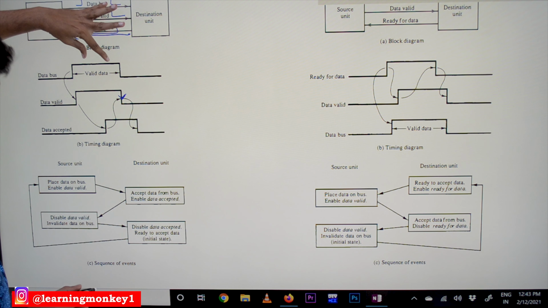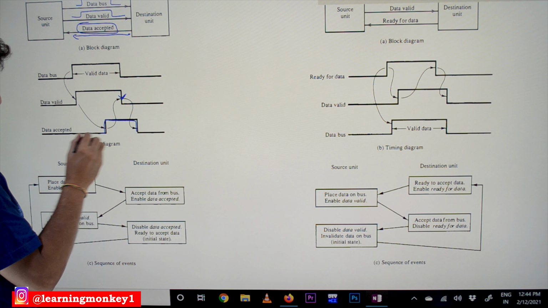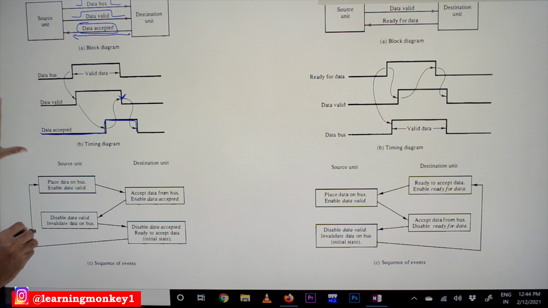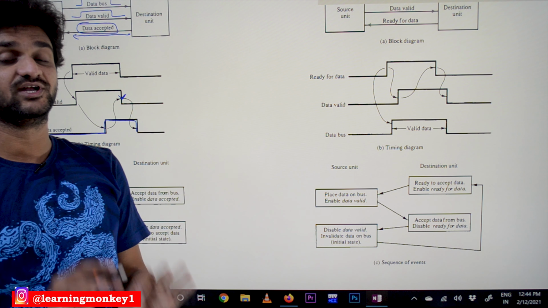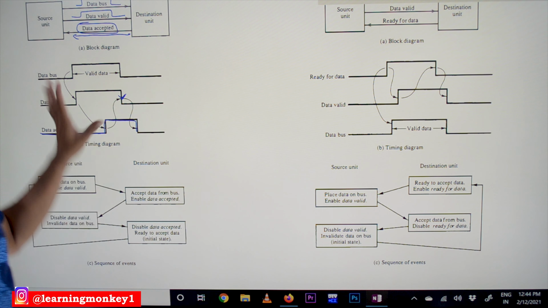Now after receiving the data completely, the data accepted signal will get generated by the destination. It is received by the source. With that, the source will understand that the data has been successfully received. With that, it is going to delete all these signals that are being generated by the source.